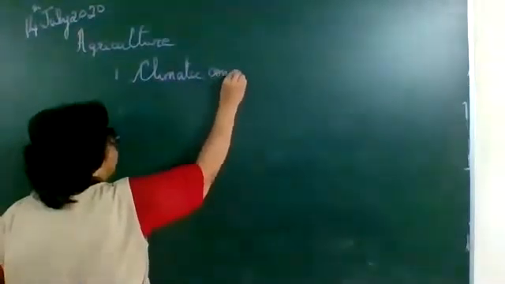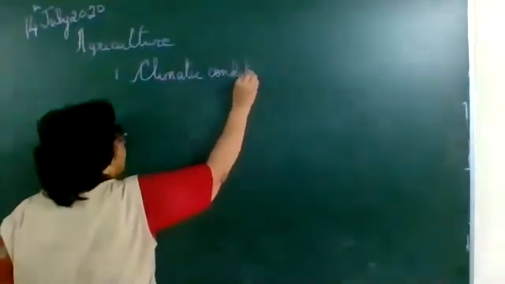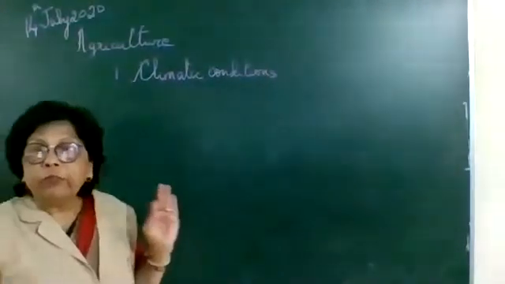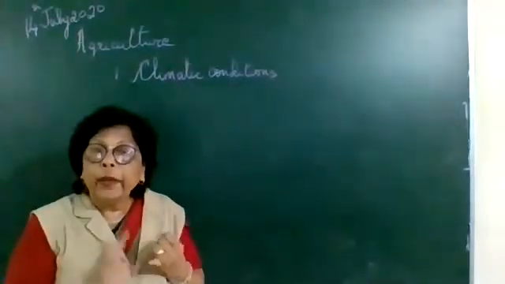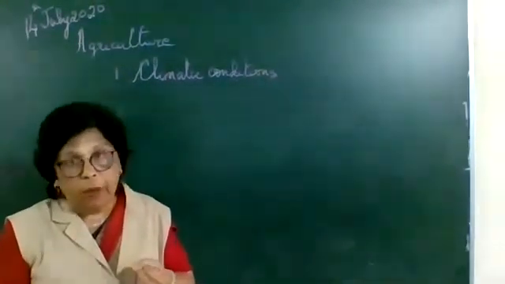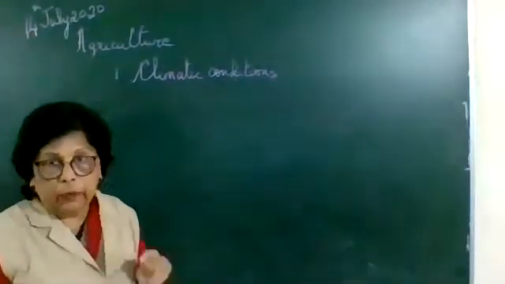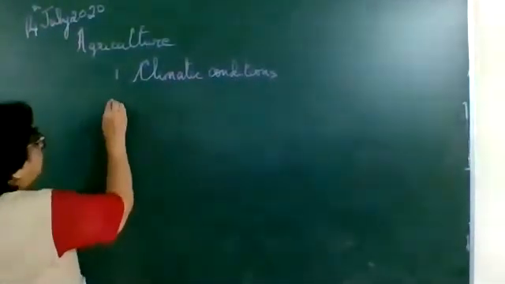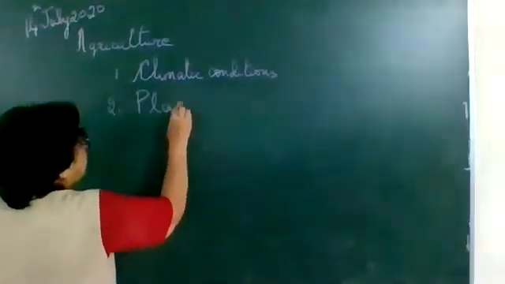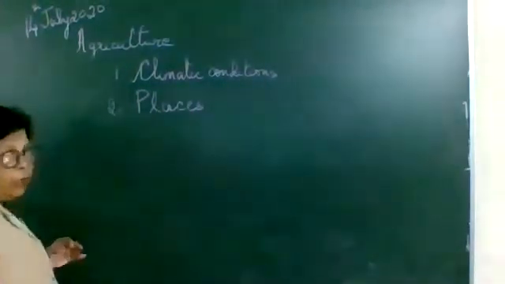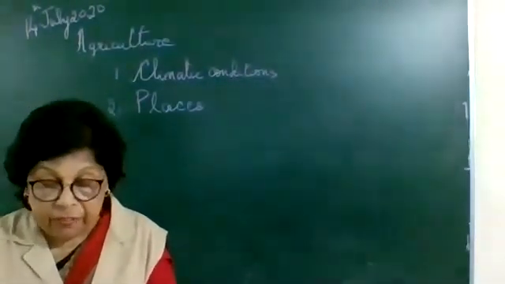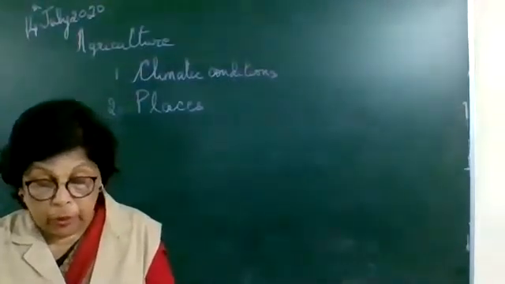Climatic conditions. And in these climatic conditions, children, you are going to mention the rainfall, you are going to mention the temperature. Is that clear? Now, number 2, you are going to mention the places where it is grown.